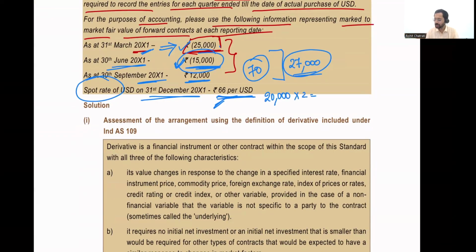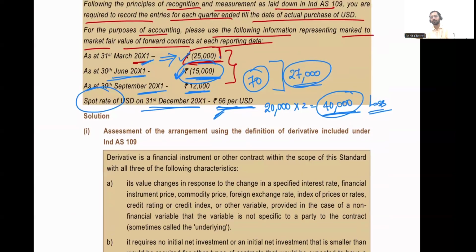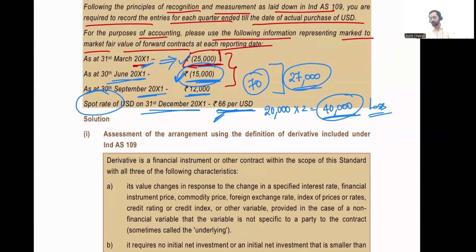So the total loss that I'm actually going to have is 40,000. Therefore, the fair value of the forward contract on 31st of December is negative 40,000. This is basically a loss. Remember, this is a loss because I am contracted to pay 68, but in the market it's available at 66. Therefore, I am having a loss of 40,000.